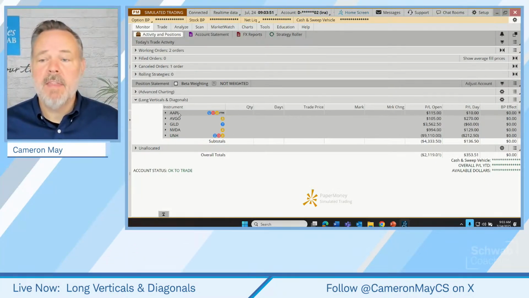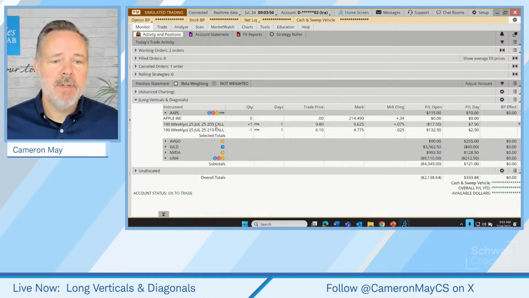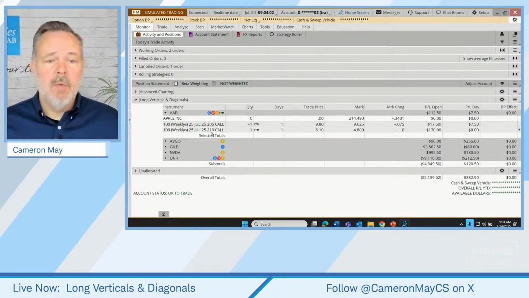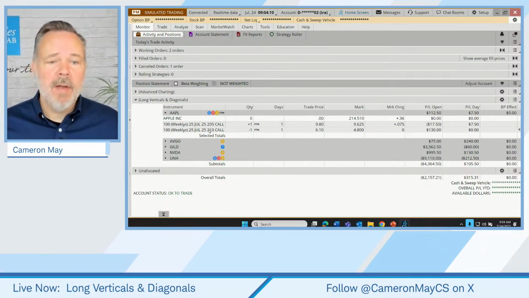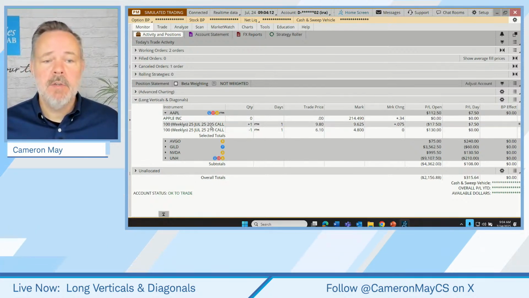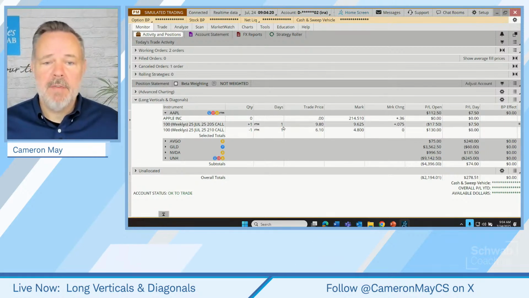And here are our current positions. So we have 5 positions. We'll go through these relatively quickly. There is one that I think we're going to do something with today, and that is Apple. So here's our Apple position. We bought a 205 call for the 25th of July. That's tomorrow. We sold a 210 call for the 25th of July. So that created a long call diagonal spread. It's a bullish strategy where the preference is for the stock to be above the 2 strikes, so above 210 in this case, as we get toward that 25th of July expiration. We're right there. We have 1 day left till expiration, and the stock is now at 214.5.